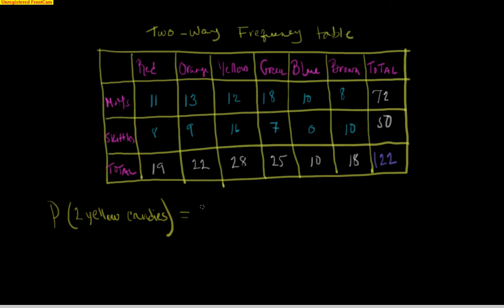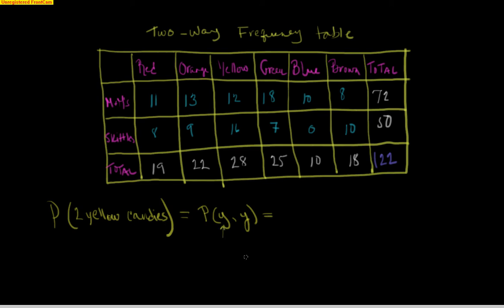What I want you to think of is that we are going to draw a yellow candy. I'm just going to use the word Y for yellow. And then we're going to actually draw another candy. What is the probability of getting two yellow candies? So now we've got two events happening. So let's break it up into parts.